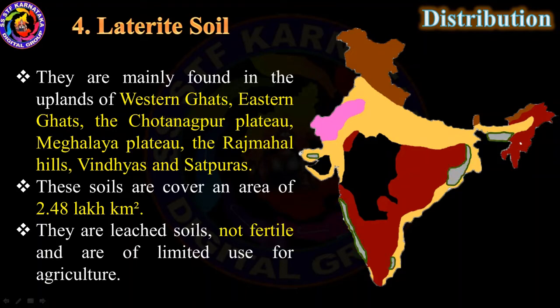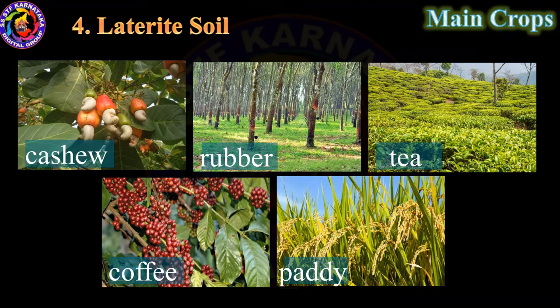They are leached soils, not fertile, and are of limited use for agriculture. Main crops grown in laterite soil are cashew nut, rubber, tea, coffee, and paddy.